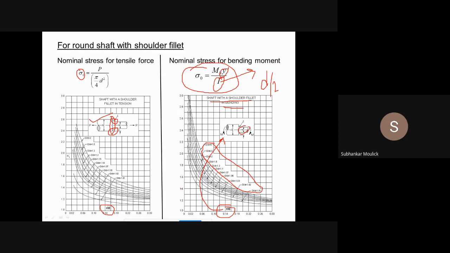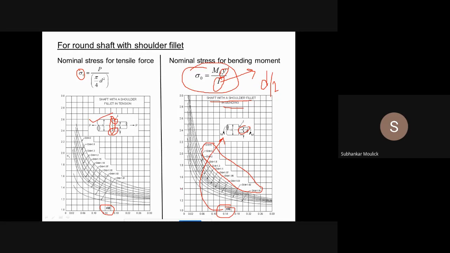Fine. Likewise, if you see your design data book, different cases are there. So for different cases, different diagrams are there. And these diagrams are taken from experimental data. So we normally use these diagrams in industries also in order to design any component when there will be a stress concentration. And then you can find out the value of kt.